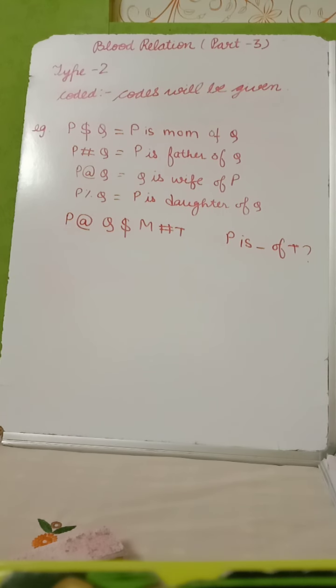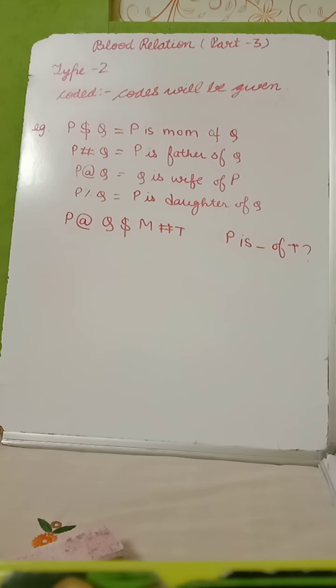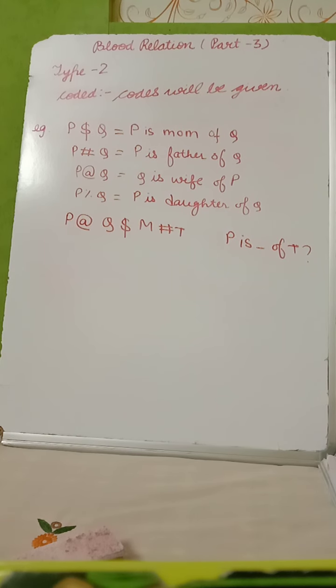Today I am Tamanna Jindal with part 3 of blood relation, in which we will learn about type 2 of blood relation, which is coded, in which we are given some codes and we just have to follow them. For example, I have an example for you here.